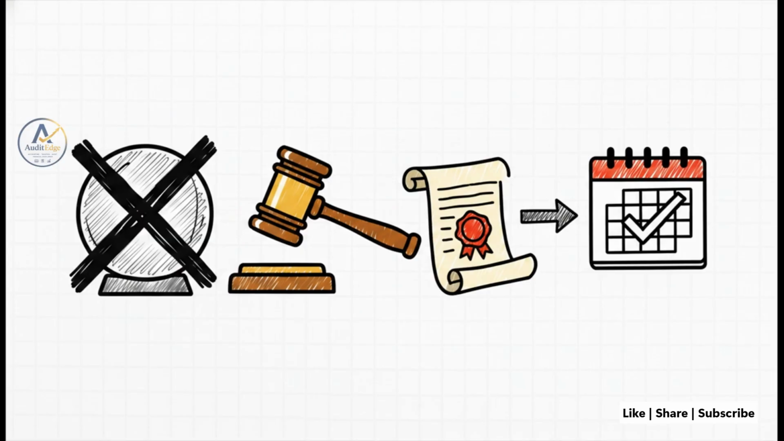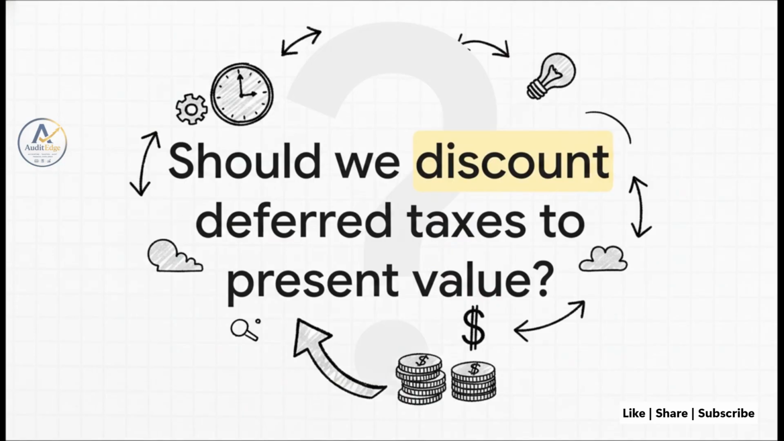But listen, we don't use a crystal ball. You have to base it only on tax laws that are enacted or substantively enacted by the end of your reporting period. For example, if the finance minister has tabled a budget that is essentially certain to pass Parliament, we consider that substantially enacted. Now, let me pose a very common exam question to the class.